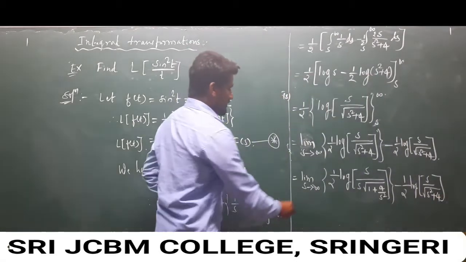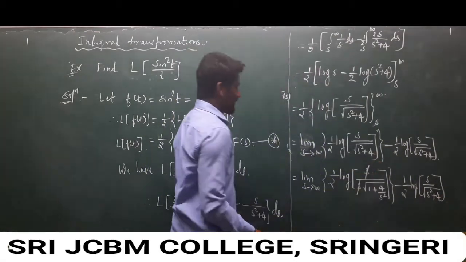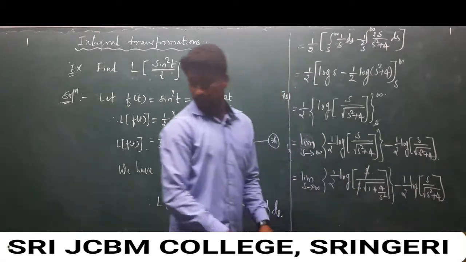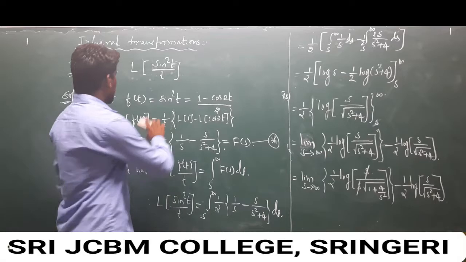And now this s gets cancelled, and now apply the limit s as infinity.